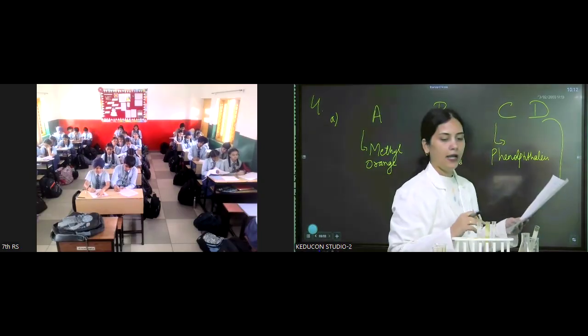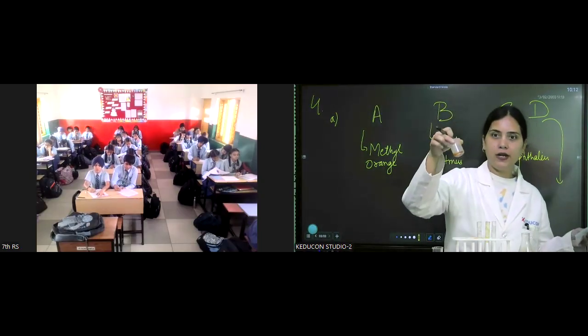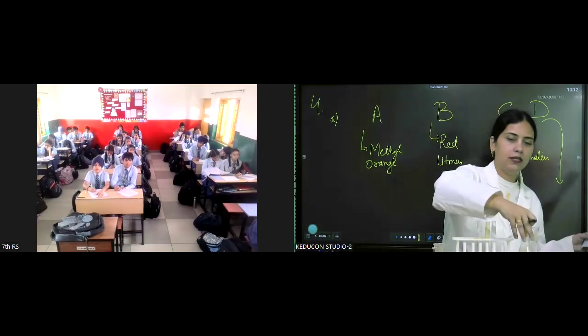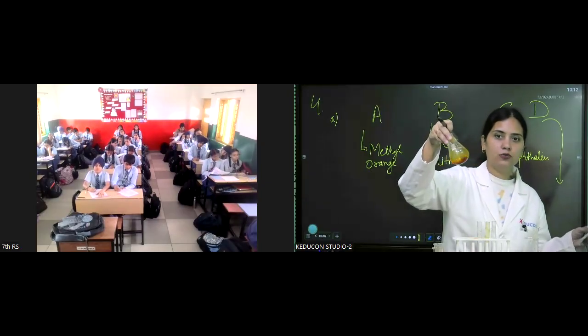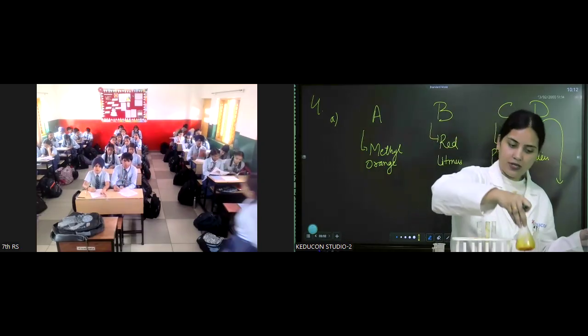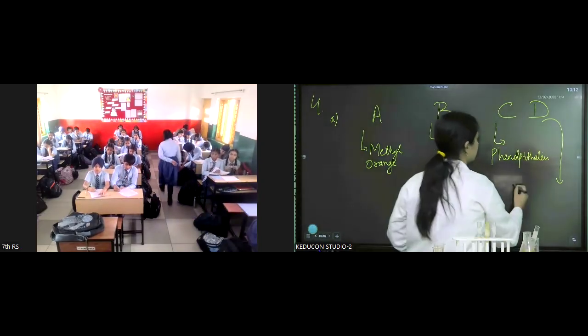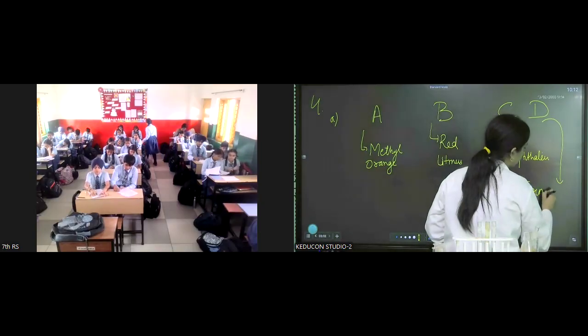And the last is D. D is yellow turned into yellowish red. So this one, which we added later to show you better. So which indicator is it? Turmeric. So it is turmeric. So that's the answer of the first.